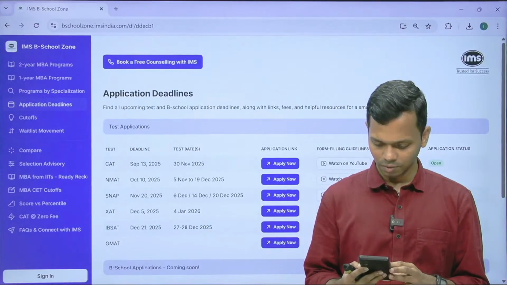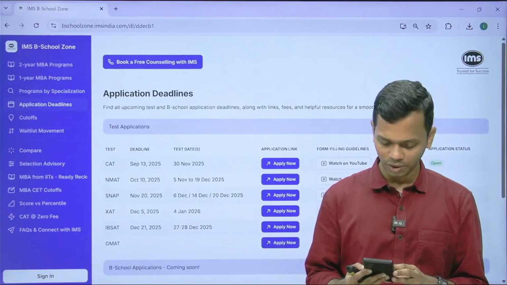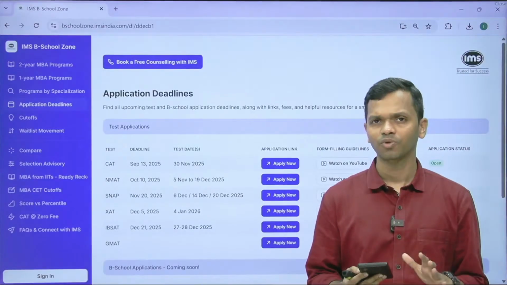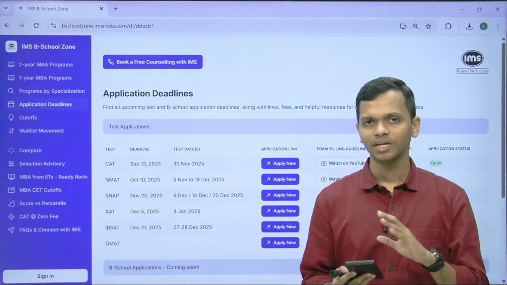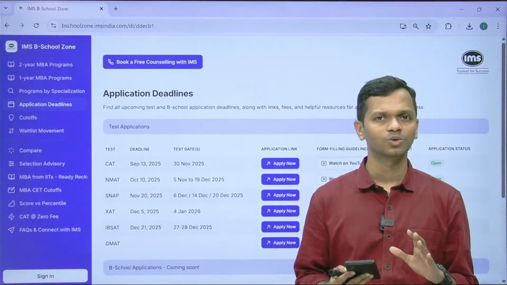Swati, when we have to fill the application form of individual colleges, before CAT or after CAT? In very few cases before CAT. In 99% of the cases, after CAT also you can make your application.